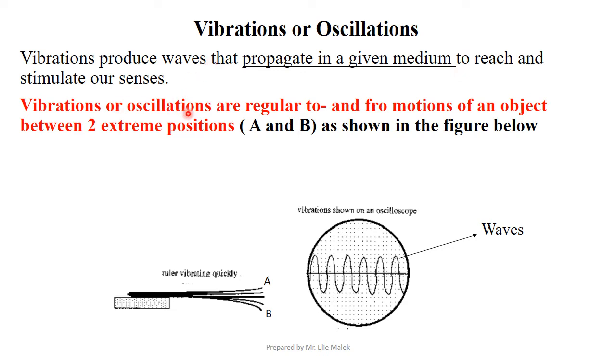Vibrations or oscillations are regular to and fro motions of an object between two extreme positions. What do I mean by regular to and fro motions? It is the movement back and forth. Look, for example, at this figure. Here is a vibrating ruler. It vibrates between two extreme positions, A and B. When it vibrates, it produces waves as shown in this figure.